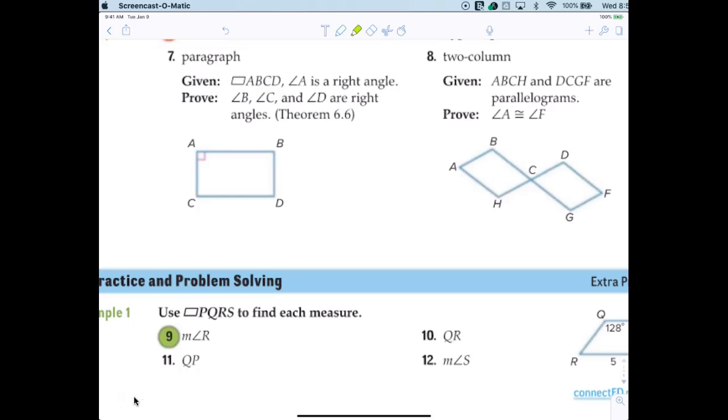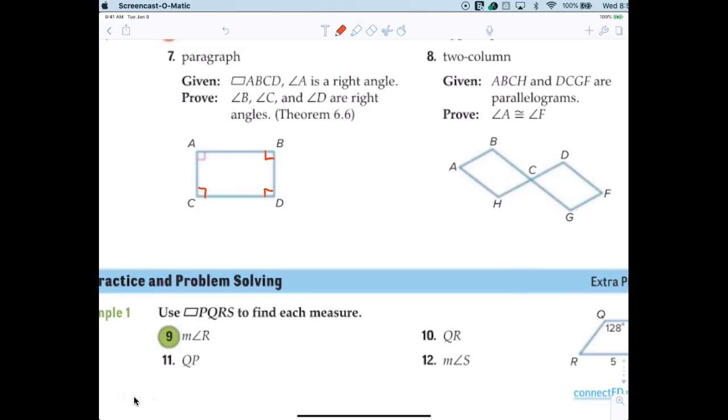All right, so it says ABCD is a parallelogram, and then angle A is a right angle. So if angle A is a right angle, then what's true about angle C? It's a right angle, correct? Because it's what? Supplementary, right? So angle C has to be a right angle, all right? And what about angle D? Has to be a right angle because opposite angles are what? Congruent, or consecutive angles are supplementary. All right, I'm not really going to do that. That was too easy. Does everybody agree with that?